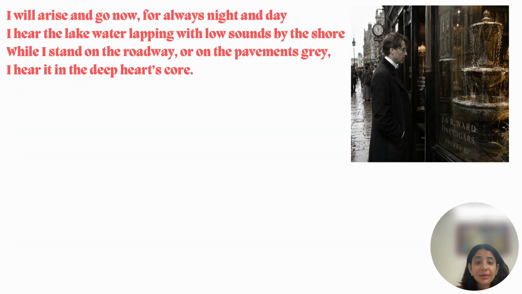Now let's look at the third stanza and the last stanza of the poem, which says, I will rise and go now for always night and day. See the first line. It is at this point that the poet shakes himself out from his daydream, in which he describes the scenes of the Lake Isle of Innisfree, and begins to address the real world. Okay, he reinforced the time, that always, all the time, all the nights and the days, I would get up and go now.